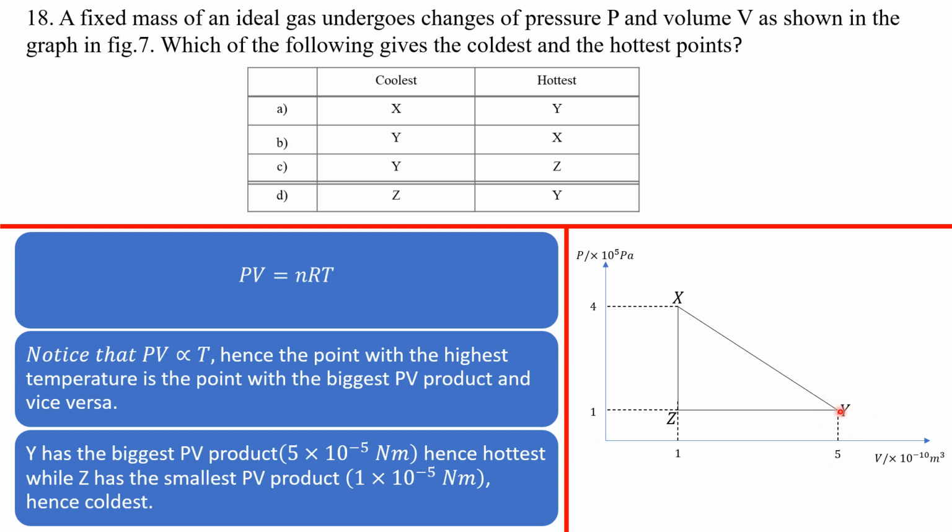So because the PV product for Y is biggest, Y has the highest temperature, okay? And then X, and then Z is the last. So Z has the least temperature. Z is the coldest point of all 3 points. I hope that makes a lot of sense to you. Okay, so our answer there is D, all right?